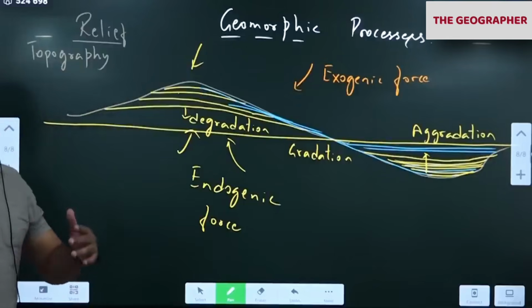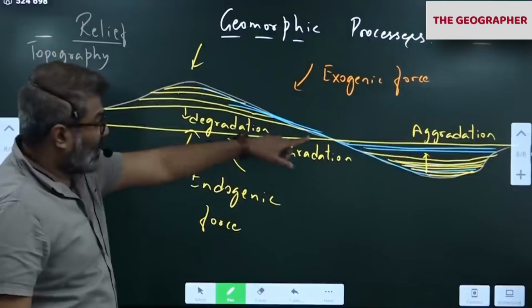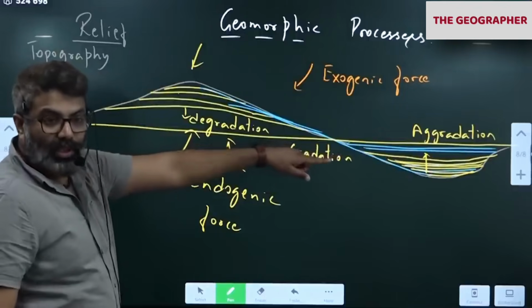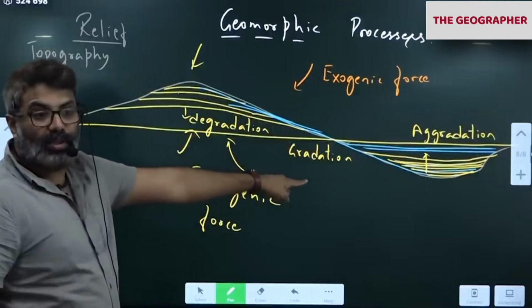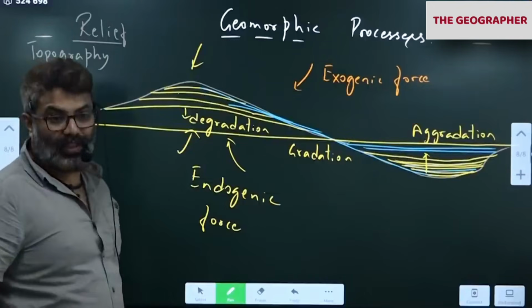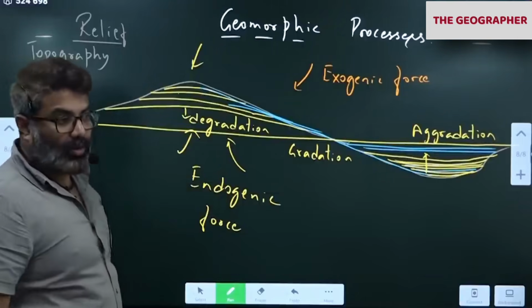So what is happening now is gradation of the earth's surface. As we speak now, this is happening outside. One side, degradation taking place. Other side, aggradation taking place. What is the final product? What is the earth trying to achieve? Gradation. Gradation of the earth's surface. Gradation means the same level. Okay.